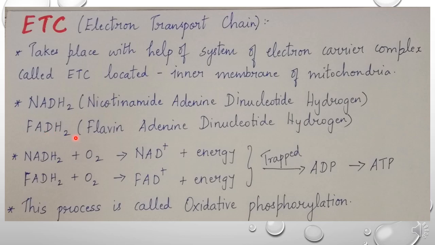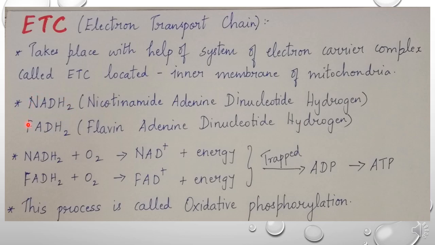FADH2 is flavin adenine dinucleotide hydrogen. NADH2 and FADH2 are the two molecules produced from the first two stages of aerobic respiration, the glycolysis and the Krebs cycle.